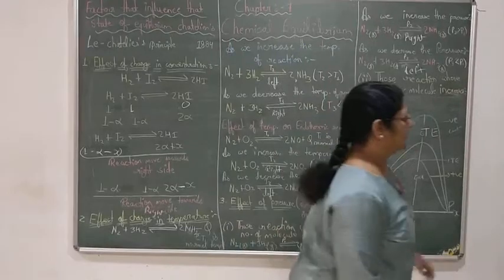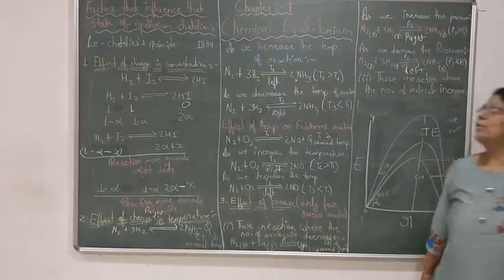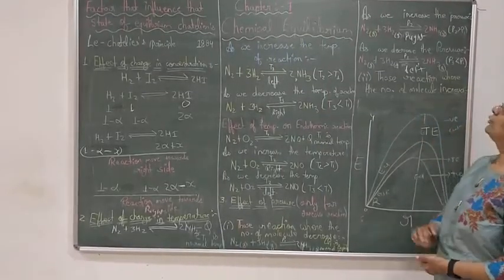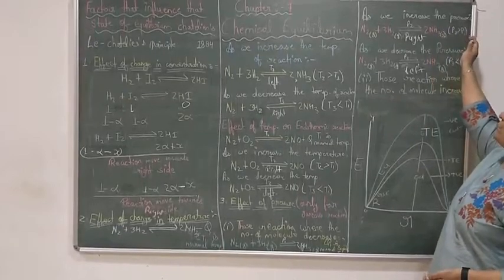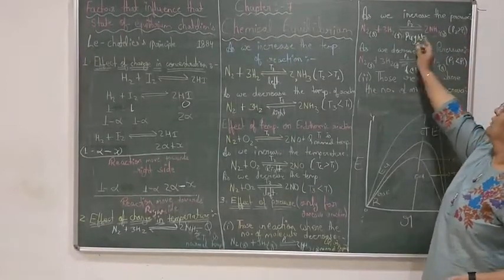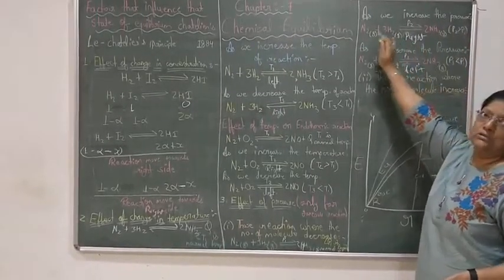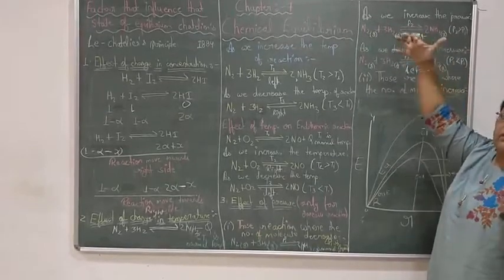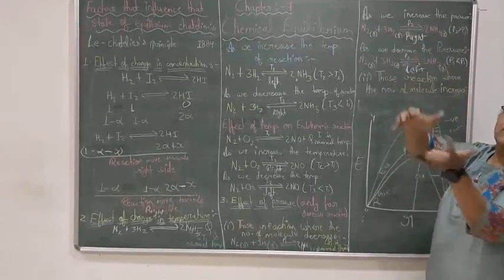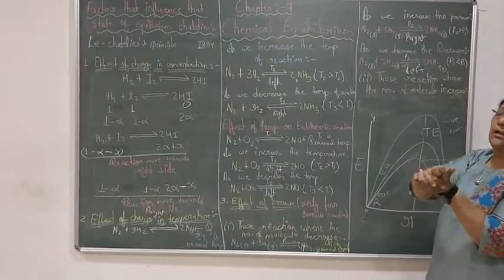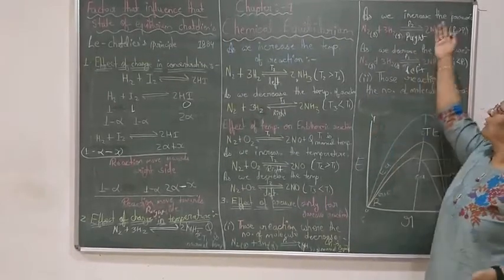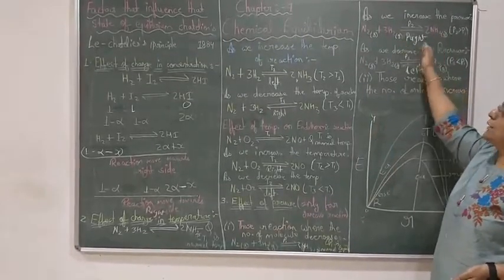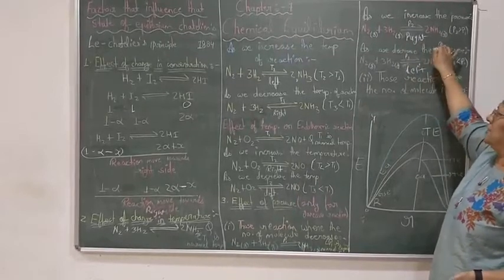As we are increasing the pressure, P2 which is greater than P1, then more and more nitrogen and hydrogen, as we are increasing the pressure, the gaseous molecules come closer. The closer they come, the more ammonia will form. That's why the equilibrium will shift towards the right side.